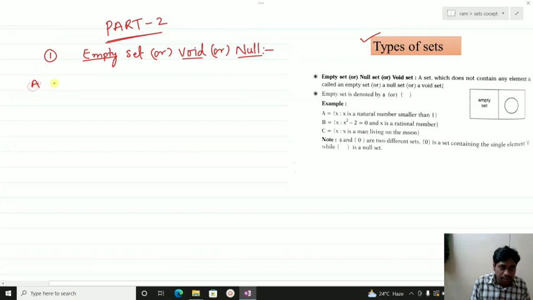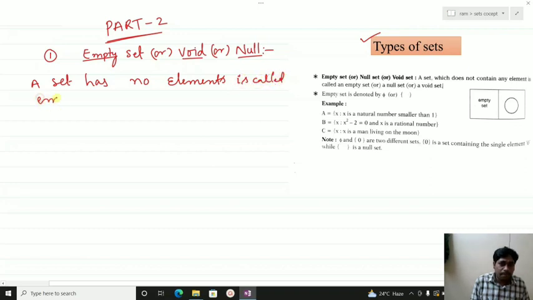A set that has no elements is called an empty set. An example for this is a set of natural numbers less than 1.